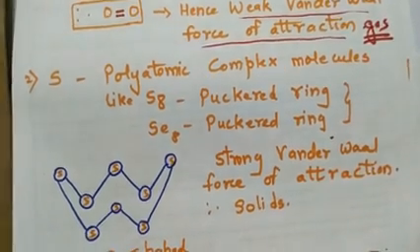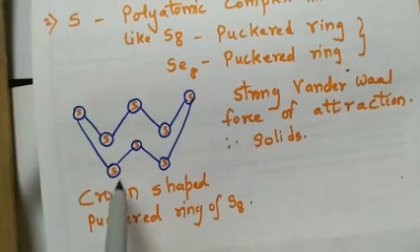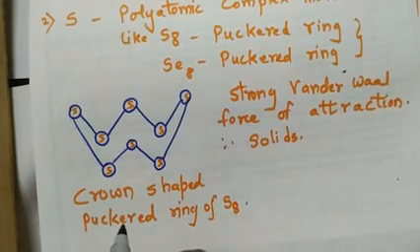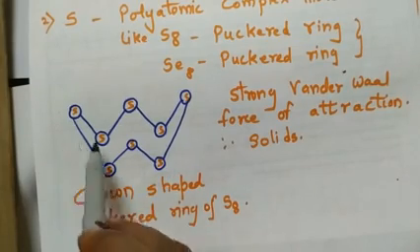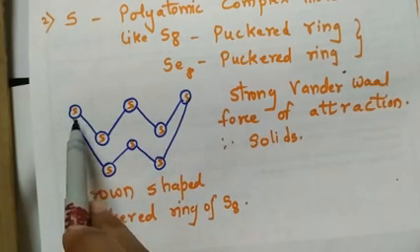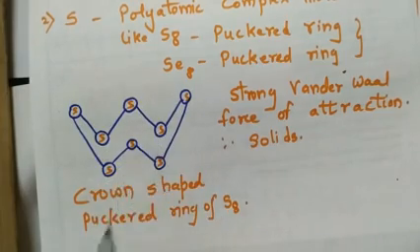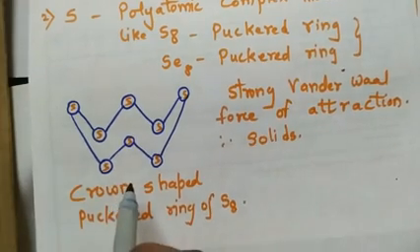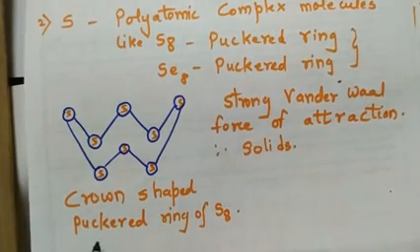So the structure is there here as it is. I am showing you. See, a king's crown. All of you have seen this. Okay, it is like the crown that we call of a king. So 8 atoms of sulfur are there. See here, 1, 2, 3, 4, 5, 6, 7, 8. Okay, so therefore sulfur, selenium, it forms a crown shaped puckered ring of S8 molecules.